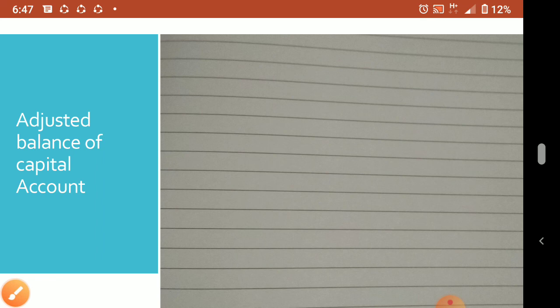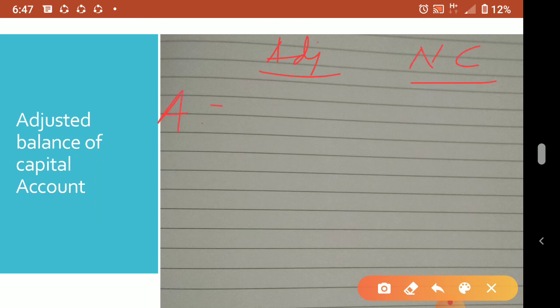Okay, now I'll tell you another thing. Adjusted capital, we write A, B, C. Three partners are there. This is adjusted capital, this is new capital I am writing. So for A, adjusted capital we calculated after plus minus is 1 lakh. But his new capital is how much? 40,000.